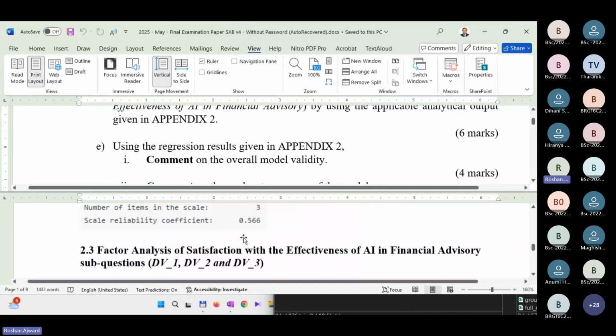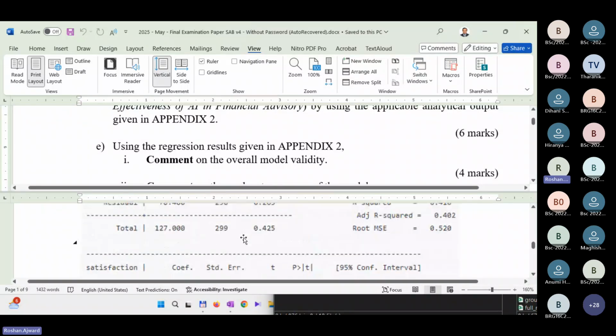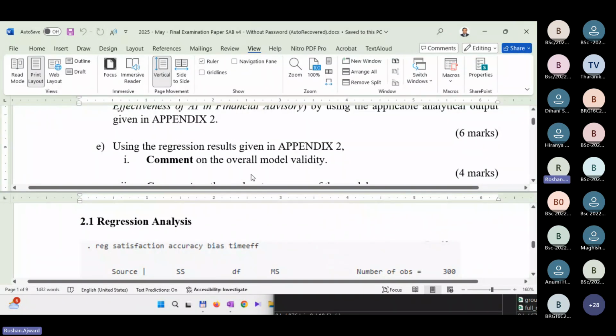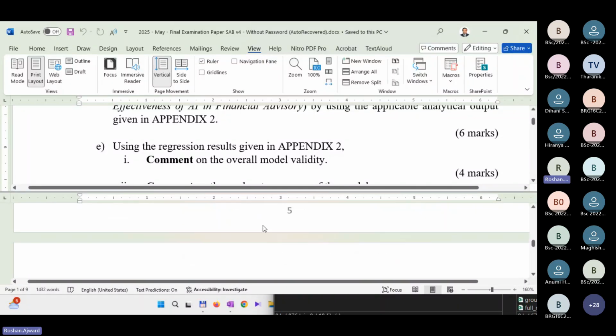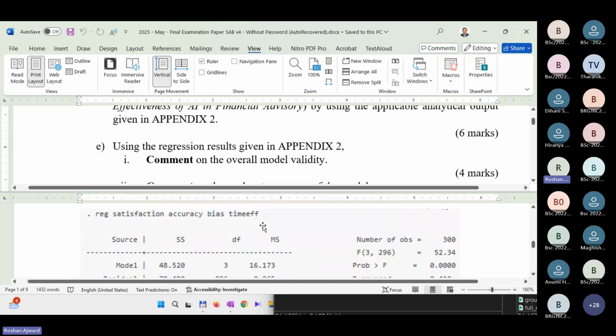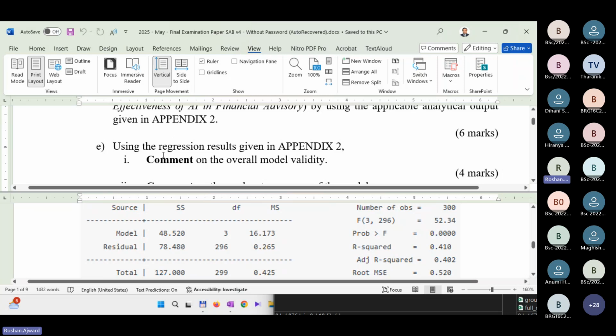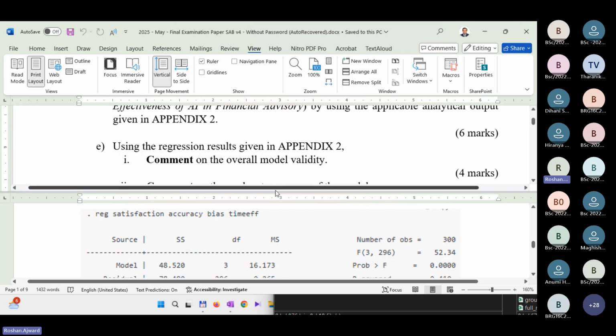So then let's now go to the next question. E. Comment on the overall model validity, whether the overall model is valid or not. So to look at that, you have to look at the regression analysis. It's very clear these are based on the regression analysis. Is the overall model valid?